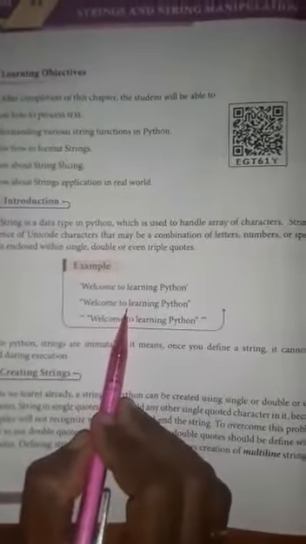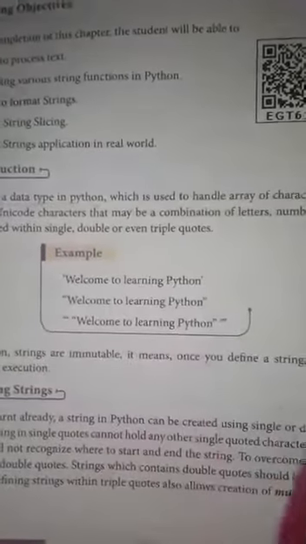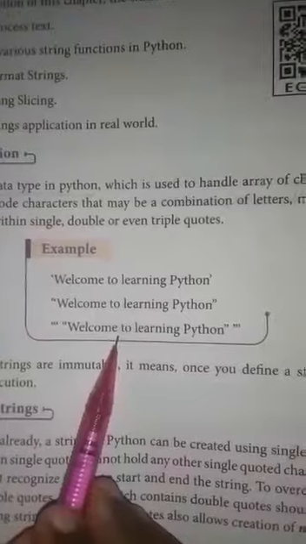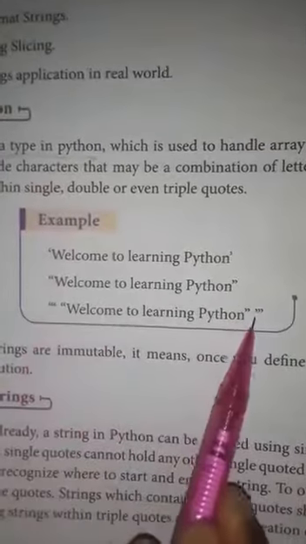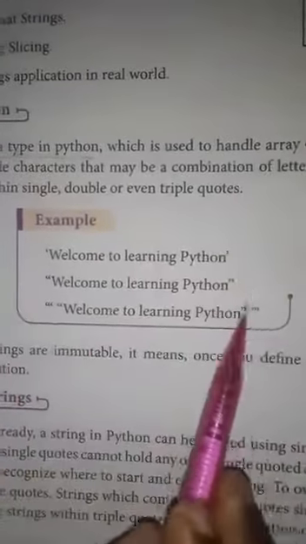For example, let us see here. This is a string character. First example, enclosed within single quotes. Second example, double quotes. Third example, enclosed within triple quotes. Okay, these are strings.